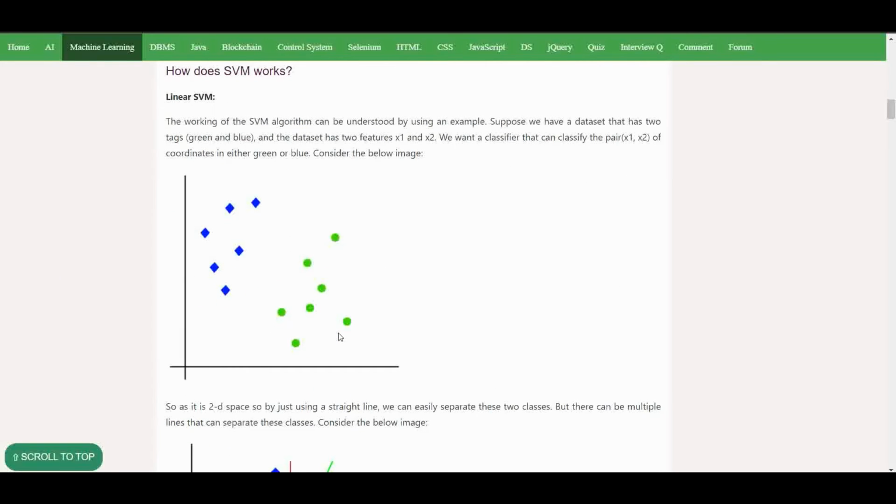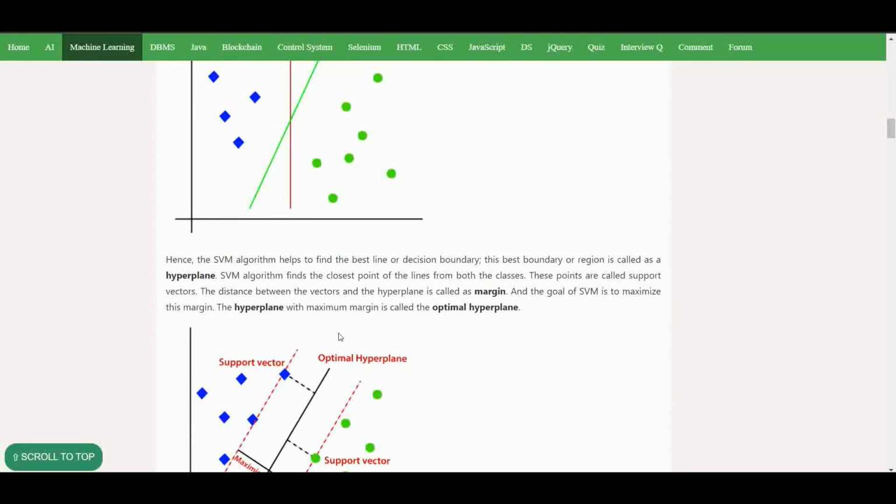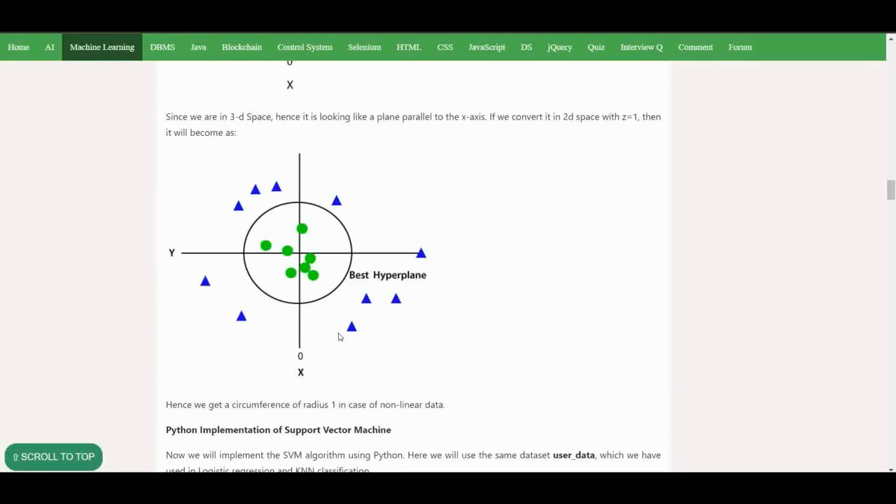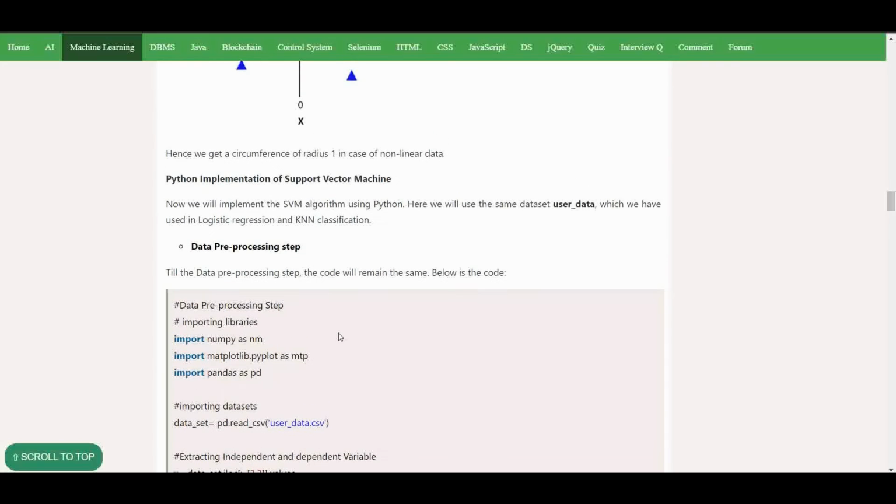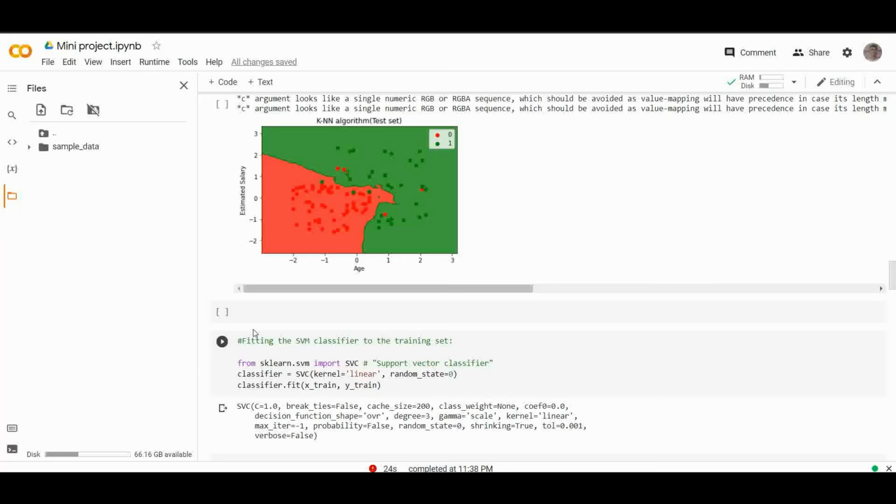So basically, how does SVM work, and how is its application in Python? We'll get back to that. So basically, the Python implementation of a support vector machine. First is the data pre-processing step. So we'll get back to our Colab. Here we are fitting the SVM classifier to the training set. For this we will import the SVC, that is, the support vector classifier, from the sklearn.svm library.